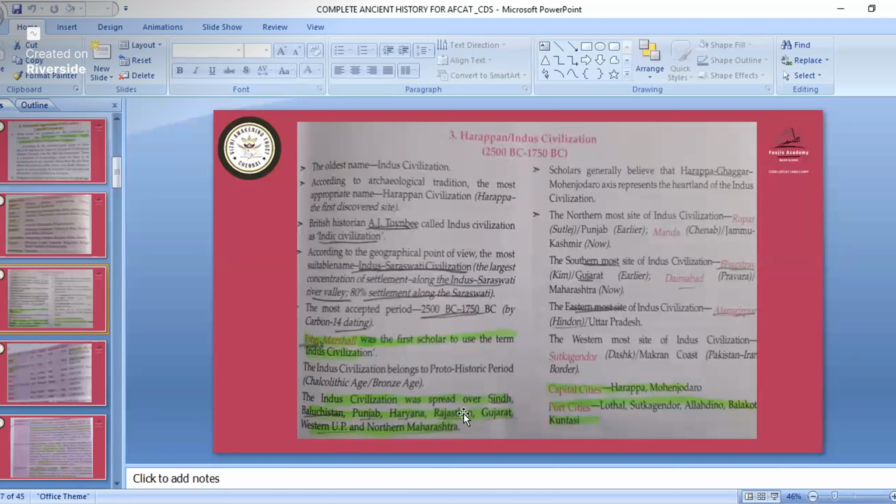The Indus civilization was spread over Sindh, Baluchistan, Punjab, Haryana, Rajasthan, Gujarat, Western UP and Northern Maharashtra. And its capital cities were Harappa and Mohenjo-daro. And port cities, remember this one, that is important. In Harappan civilization, Lothal, Balakot, Kuntasi. So only Lothal is important in port cities. Others are not of that much importance.